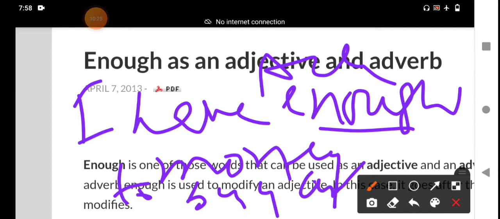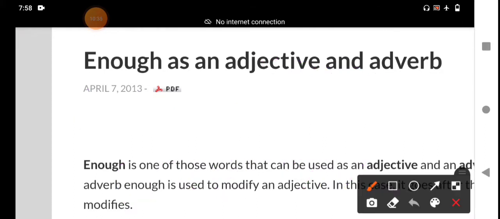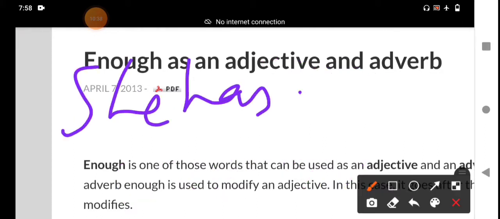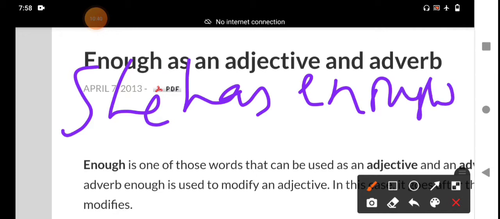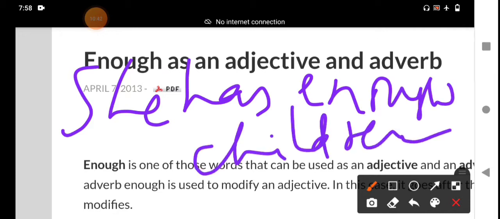For example, she has enough children. Enough children means it comes before a plural noun.